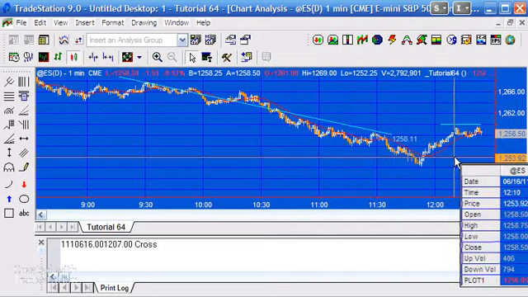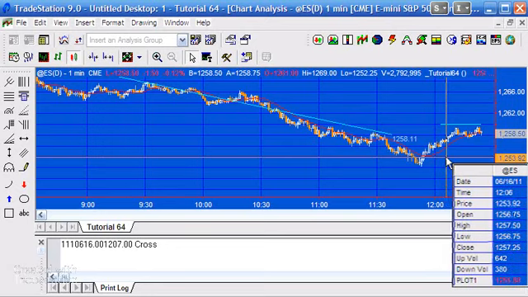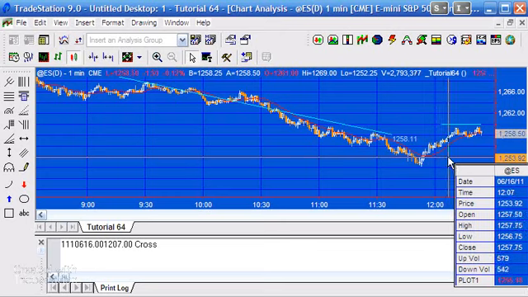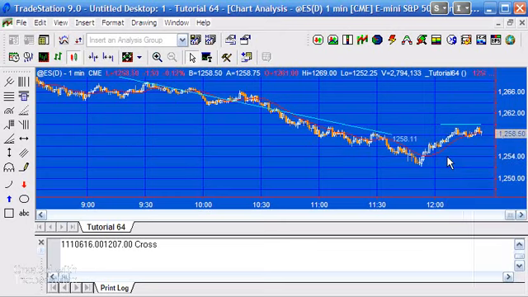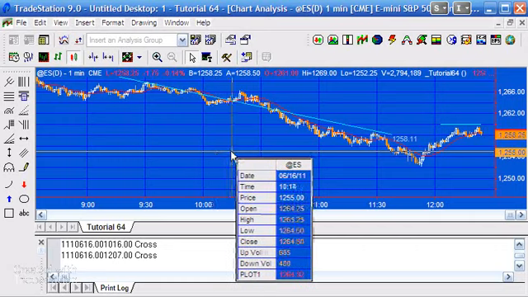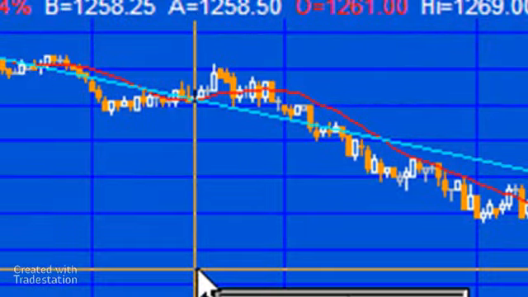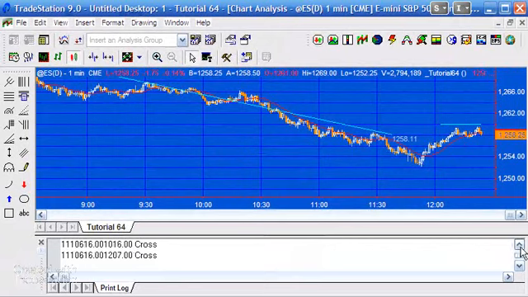Now, one of the things that you can see here is that the line is not continued to there, but what TradeStation does, it notionally goes back and calculates how the line would be continued. If you were to actually go up here a little bit, we'd see that there were also crosses at 10:16, which is here, and probably even some earlier ones. But the line does actually go back and forward, extrapolating what the line would be.